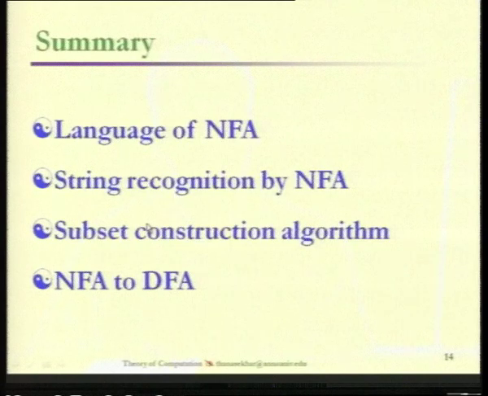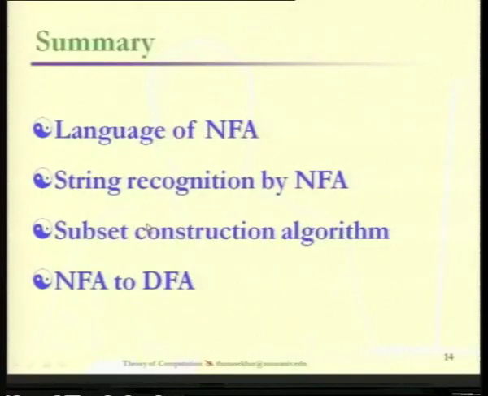So let us go for the summary of this lecture. We have started with the language recognition of the NFA with the help of the definition for the non-deterministic finite automata extended transition function. And then we have seen the equivalence of the deterministic finite automata and the non-deterministic finite automata. After that, we have seen the conversion from the NFA to its equivalent DFA with the help of the subset construction algorithm. We have seen the subset construction algorithm also. One example also we have seen.